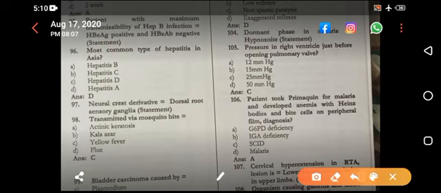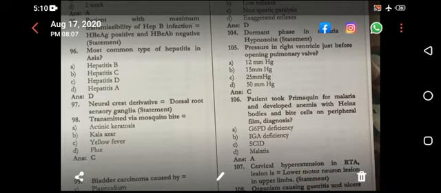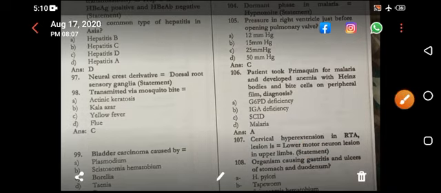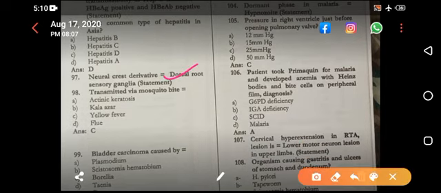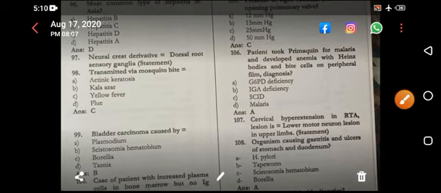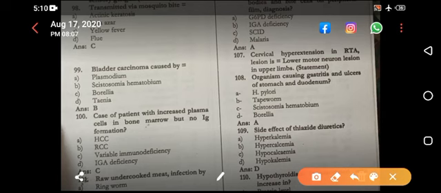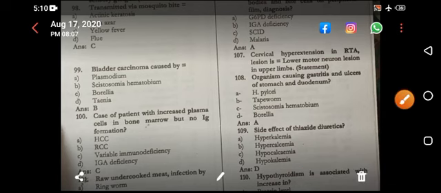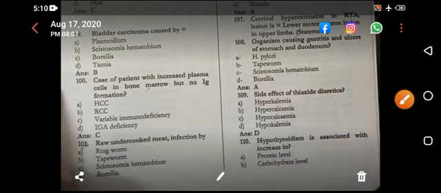Most common type of hepatitis in Asia, that is hepatitis A. Neural crest derivative, dorsal root ganglion. Transmitted by mosquito bite, yellow fever. Bladder carcinoma caused by Schistosoma haematobium. Case of patient with increased plasma cell in bone marrow but no Ig formation.